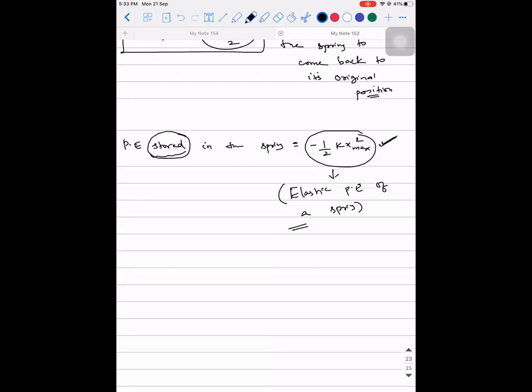It is the amount of work done by an external agent to restore the spring from the initial to the final position.